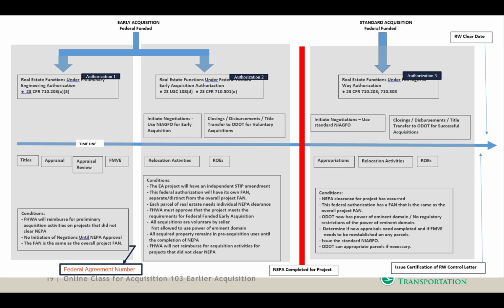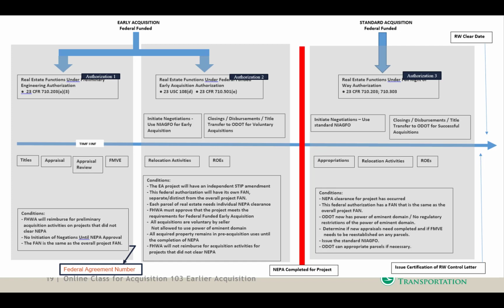We take a look at authorization number 2. Authorization number 2 allows you to go ahead and start initiating the early acquisition offer, as well as be able to handle closings, disbursement of funds, and transfer to ODOT voluntary acquisitions, as well as perform the right of entry. There are all the conditions that are listed right below, which pertain to authorization number 2.